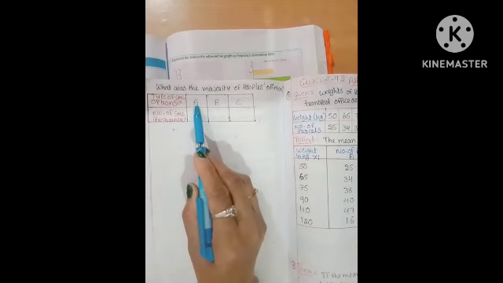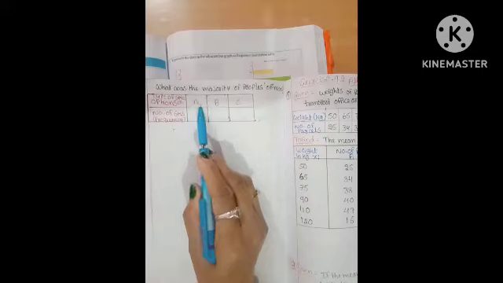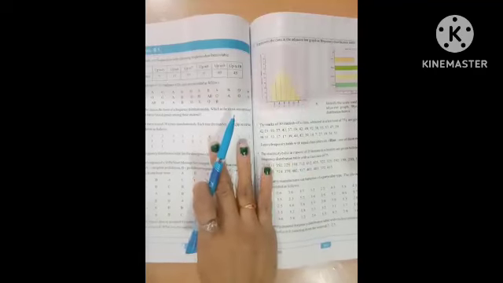First, type A. How many times does A occur in the given data? Count it one by one, starting from the first line.